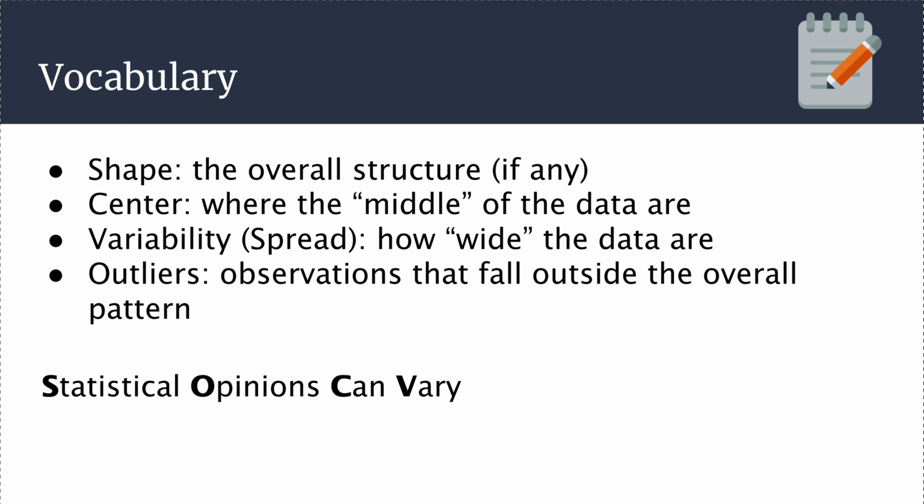When we're talking about the shape of the distribution, we're talking about the overall structure, if any. We're talking about the center. Think of it as the quote-unquote middle of the data. Remember, data is actually plural. The singular is datum, so the middle of the data are. That's the center. The variability or the spread, think about it as how wide the data are. How widespread are they? And then the outliers, we think of as observations that fall outside the overall pattern. Essentially what we do is we describe the overall pattern, shape, center, and variability, and then we describe any observations that don't fit that general pattern.